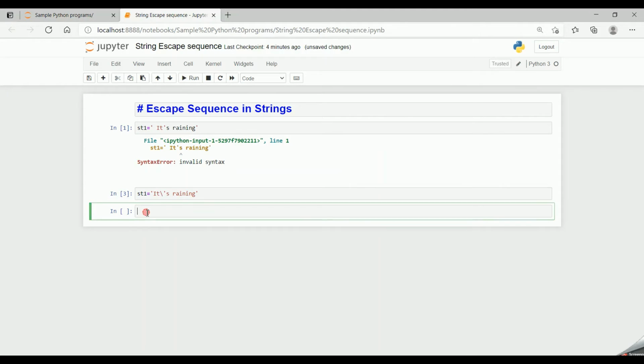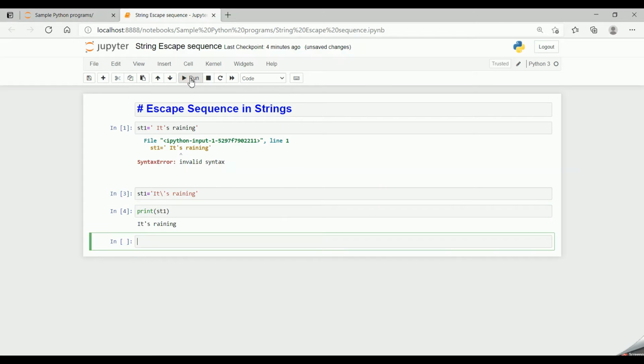Now if I print this string, print st1, see we got the result, it's raining. So the quote has occurred in the string. Whenever there is a quote in the string, we have to prefix it with a backslash. Backslash is nothing but the escape character in Python.